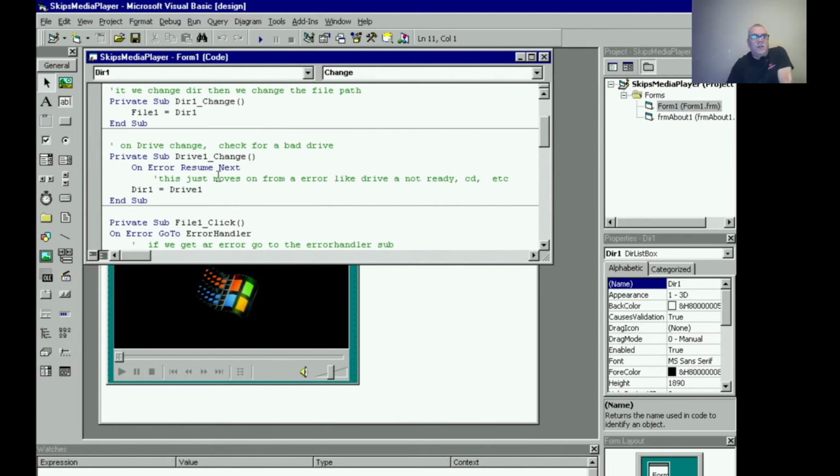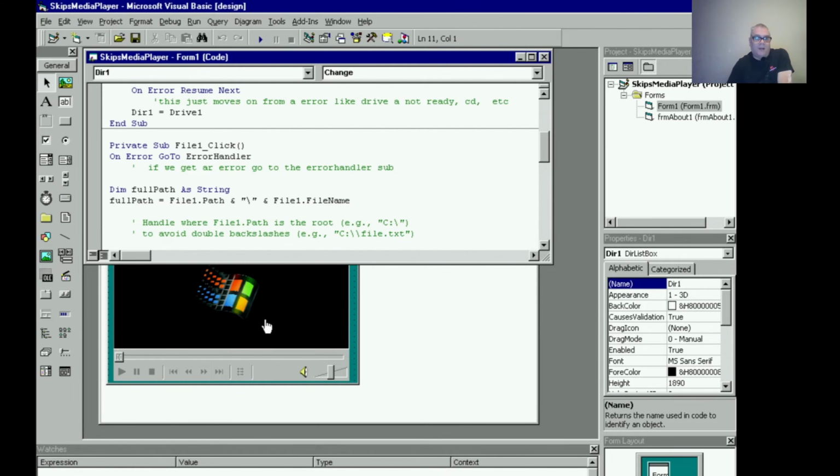So on drive change, on error resume next. What that means is if it's an error, just move on to the next, just end the subroutine, right? It's just going to resume the next one. And if it's not an error, then it's going to make drive 1, directory 1, drive 1, okay? Then if we actually click on a file in the file box over there, we're going to have an error handler here. It's really easy. So this is kind of an important part of it.